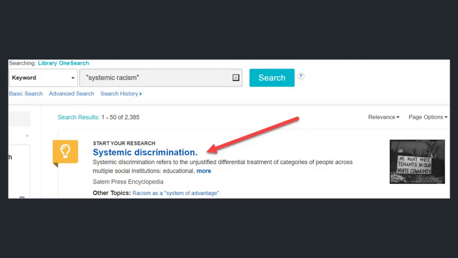I find in my search results that there is a research starter at the beginning. This is an encyclopedia article. In this case, it's systemic discrimination, which isn't exactly what you're asking, but it's pretty close, and there should be some valuable information within that.